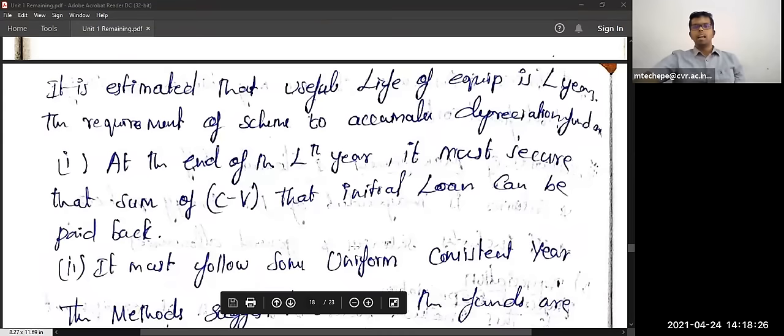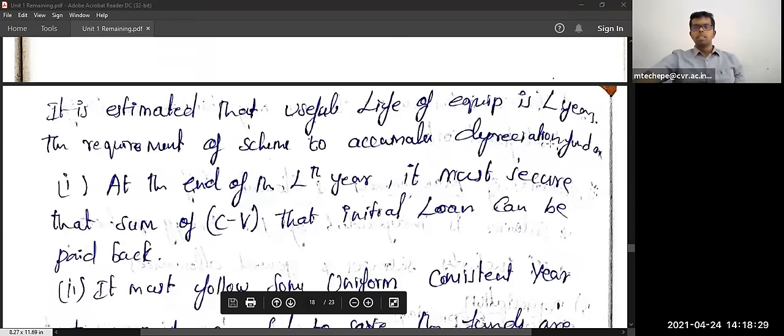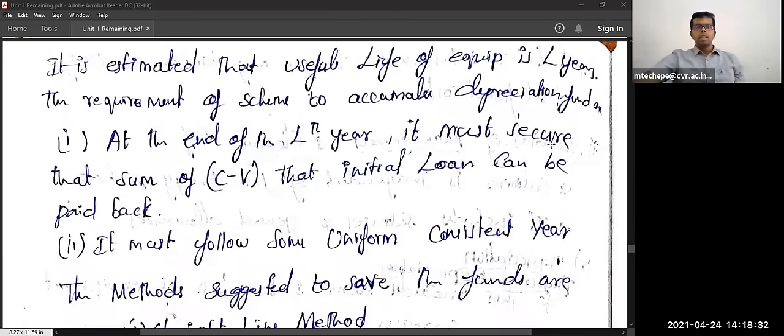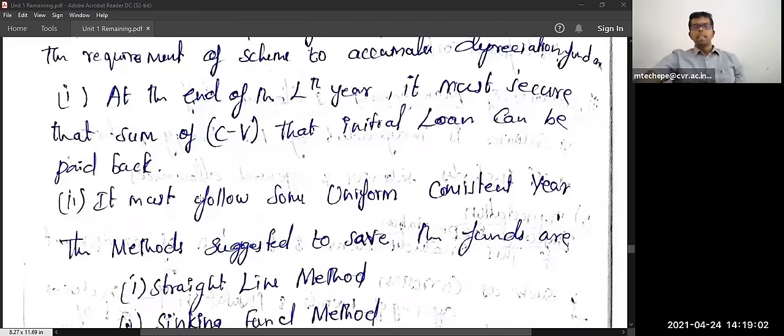So it is estimated that the useful life of the equipment is L years. The requirement of the scheme to accumulate this depreciation fund: at the end of the Lth year, it must be secured that the sum of C minus V, that is the initial loan, can be paid back. This must follow some uniform, consistent period, like 10 years, 15 years, 20 years.